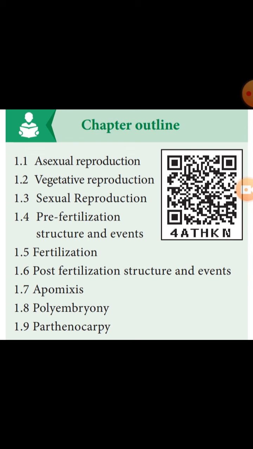What do we mean by asexual reproduction? Only one parent is involved, either male or female. Another is vegetative reproduction, which belongs to asexual reproduction. In specialized cases, plants are propagated by reproductive units called diaspores. Another one is called sexual reproduction. It is seen in higher organisms like plants and animals. It involves two parents, and male and female gametes are involved.